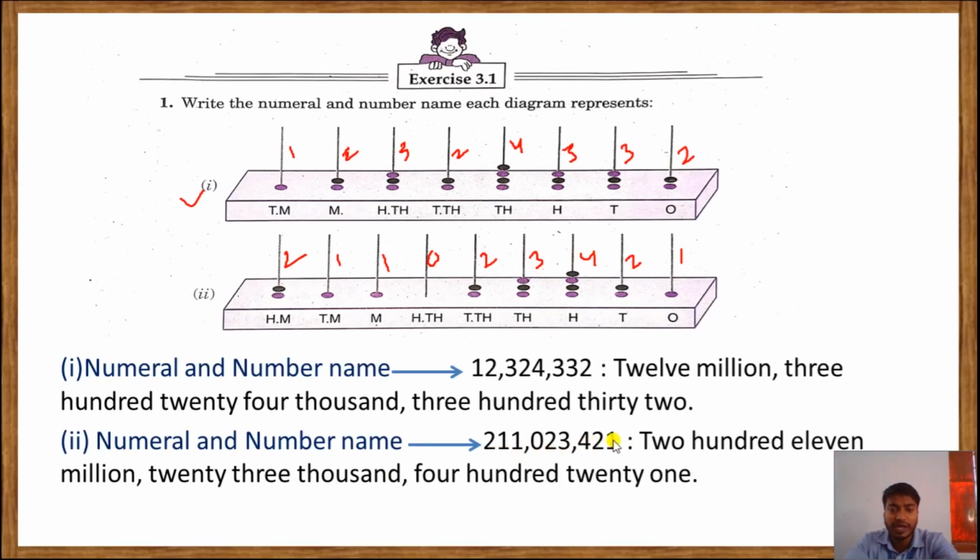So the numeral name will be 211 million because 211 is in the million period, then 23,000 because 23 is in the thousands place. This 0 doesn't have any value, so we will not take this one. Then 421. So this is the numeral name of this question.